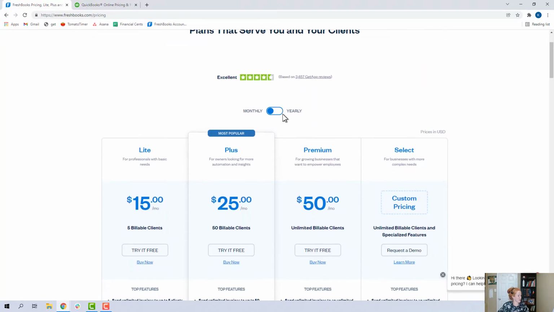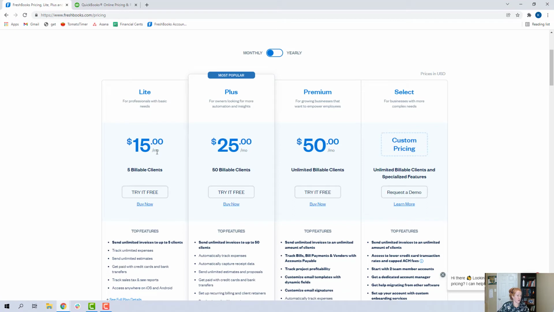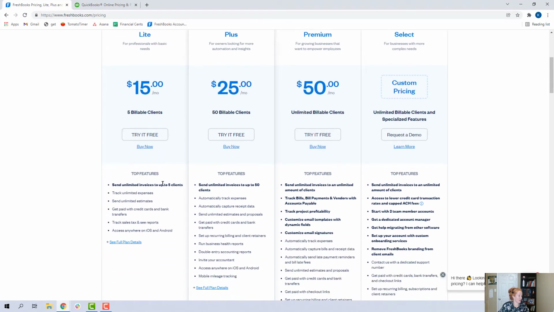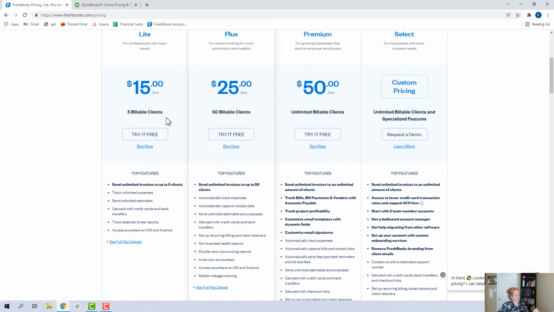So here is the FreshBooks pricing page. They have 4 plans as well. The basic plan is $15 a month. And I'll show you here, there's a toggle for yearly pricing if you want to pay all at once. The main limitation I see is the lack of inviting other users and the limit of only 5 billable clients. But you can send unlimited estimates, which might be nice.